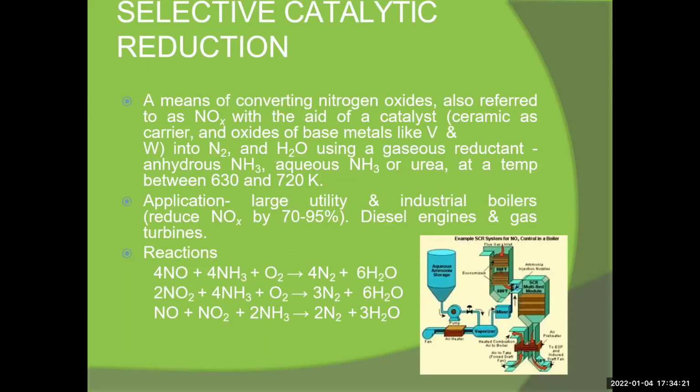And the NOx control. How to control the NOx? This is selective catalytic reduction. This means controlling the NOx gas. It is the means of converting nitrogen oxide, also referred to as NOx, with the aid of a catalyst, with ceramic as a carrier and oxides of base metals, into N2 and H2O using a gaseous reductant, anhydrous NH3, aqueous NH3 or urea. Urea is also a chemical, a fertilizer chemical, at a temperature between 630 to 720.